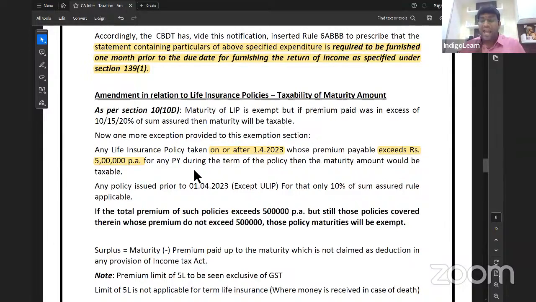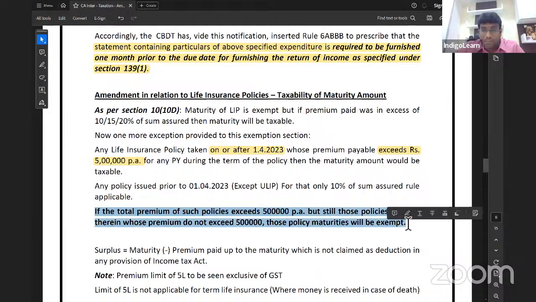For example, let us say Shiva Teja has taken 3 policies. For each policy, I am paying 2 lakh, 2 lakh, 2 lakh. Total is 6 lakh. And all 3 are taken after 1/4/2023. So for all 3 together, I can't take exemption because total is going more than 5 lakh. But any 2 I can take, no? Because if I take 2, it is only 4 lakh. This one I'll pay tax. That is possible. See the line, come on.